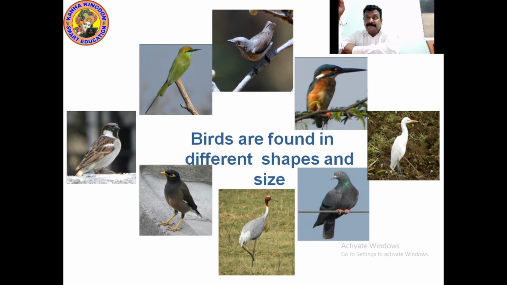Right? You can see this. This is a regular scene. This is just for your viewing. Just look at it so that you can see the birds are found in different shapes and sizes, just for your observation. Just have a look at it, right? It's only for your observation. You have to just write down in the notebook that birds are found in different sizes and shapes, right? So let's go ahead.